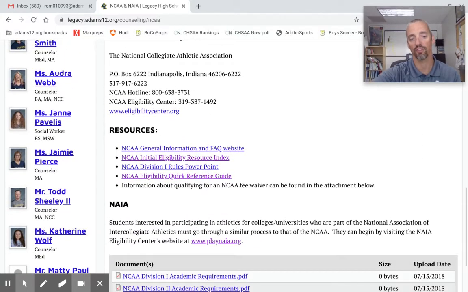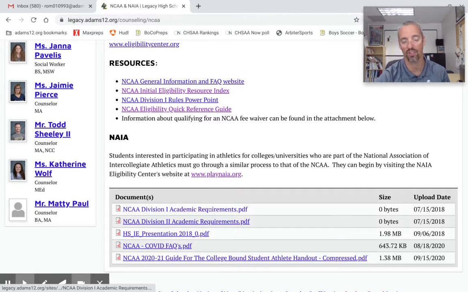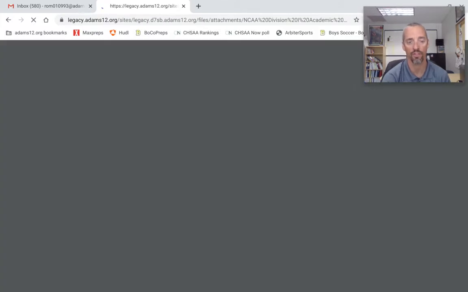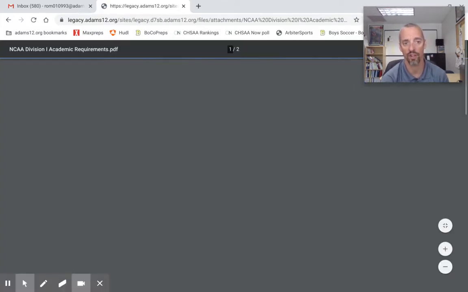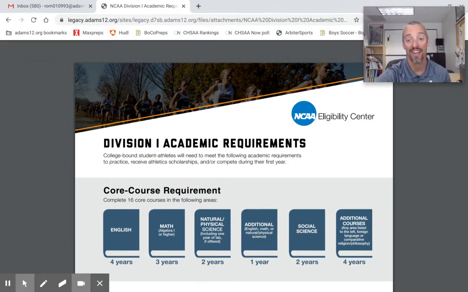So there's some just general information. I want to take a second to talk about what it takes to qualify. There are a bunch of handouts here, but I'm going to go through one as a simple example, the NCAA Division I academic requirements. As I open this document up, again, these are documents generated by the NCAA. I did not write these. I simply moved them to our website.